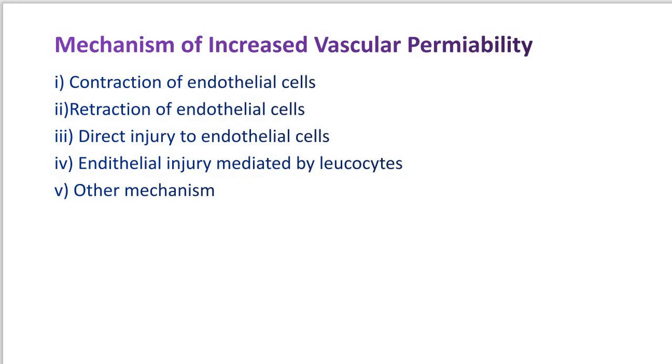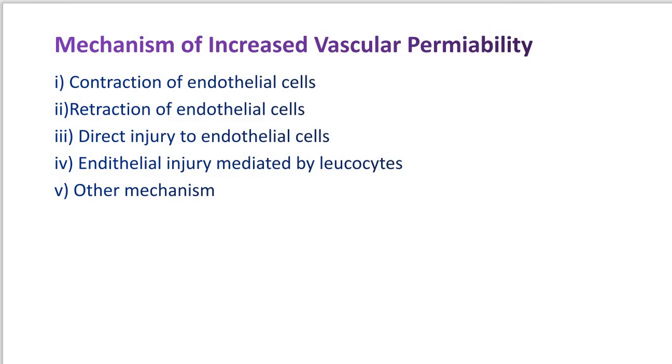Here the direct injury to the endothelium causes cell necrosis and the appearance of physical gaps at the sites of detached endothelial cells. Necrosis is cell death. So there is cell necrosis and appearance of physical gaps at the site of detached endothelial cells. Now the process of thrombosis, which means blood clotting, is initiated at the site of